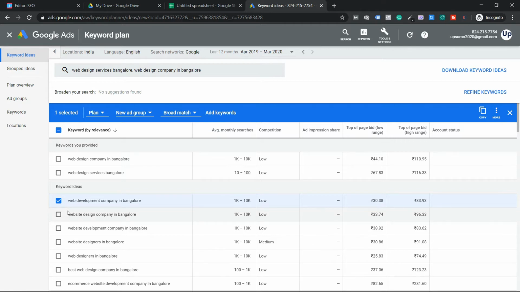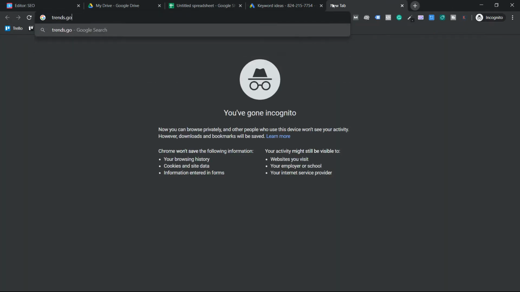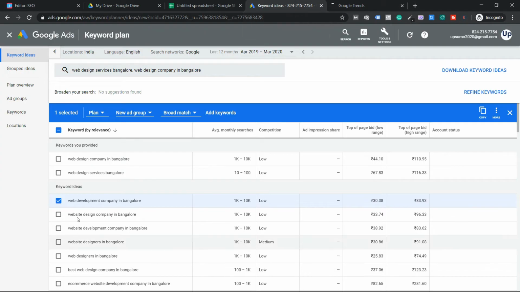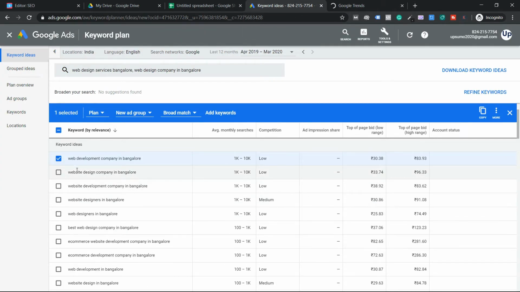And the fifth one is trends, guys. You can just check it out here at trends.google.com. You get the search volume. In the previous class, I explained how to check trends, and based on length, of course, it is five words. It's a long tail keyword. So web development company in Bangalore, is it relevant to my service? Yes. Will I get customers to my business? Yes. So what about web design company in Bangalore?